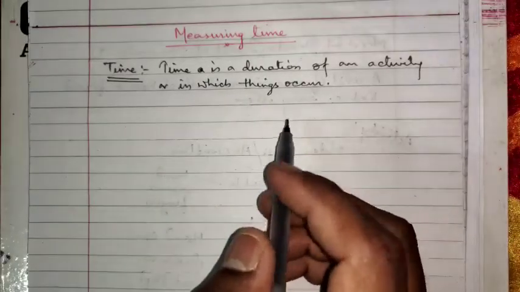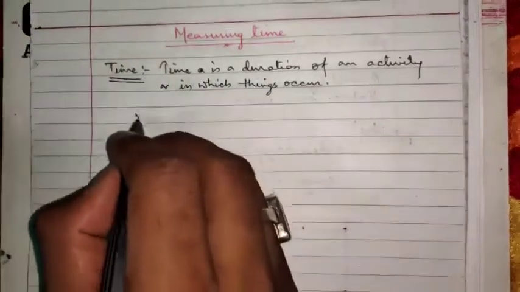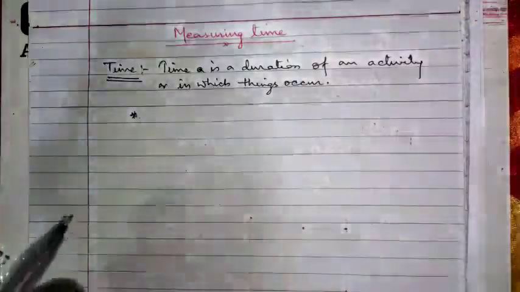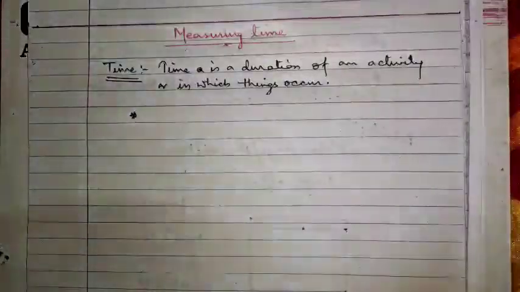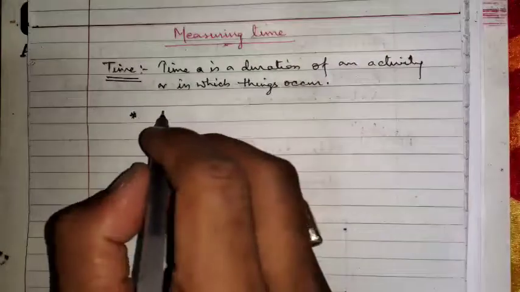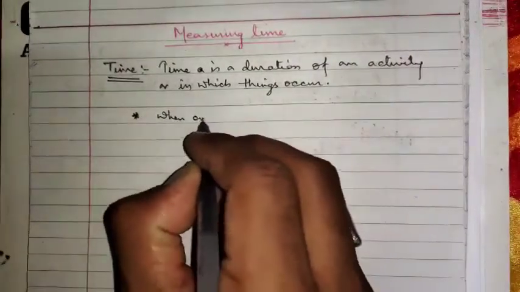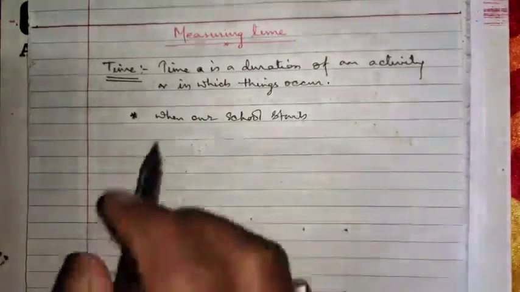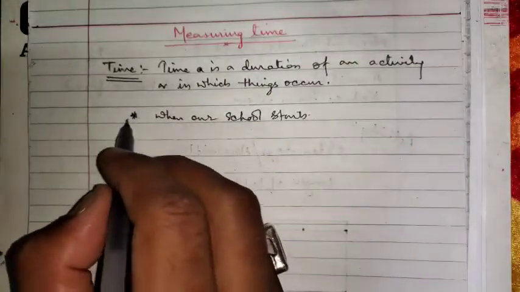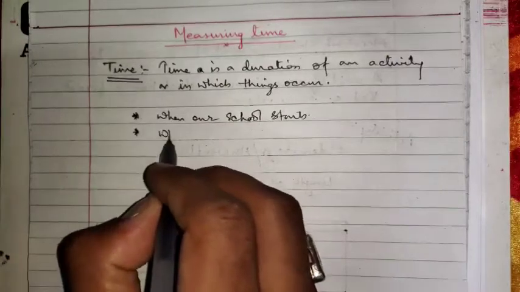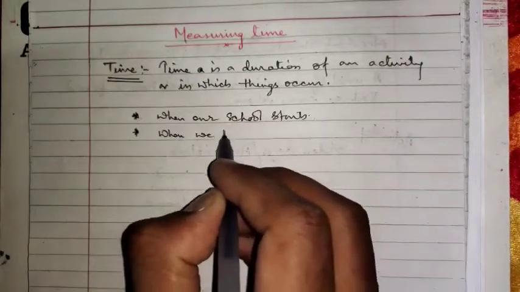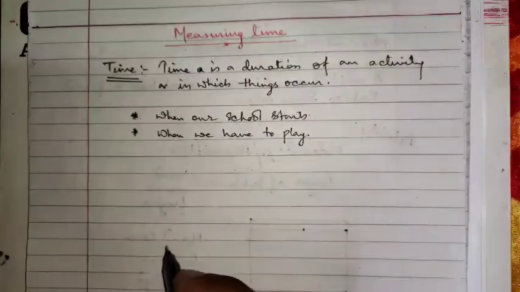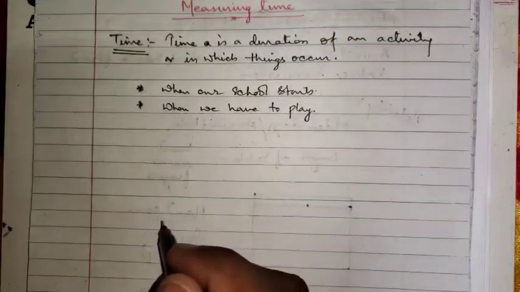Now time is very necessary in our daily life because we have to keep the knowledge of the time for some parts, like when our school starts. For this we have to know the time. Then, when we have to play, for these things we have to keep time in our mind.